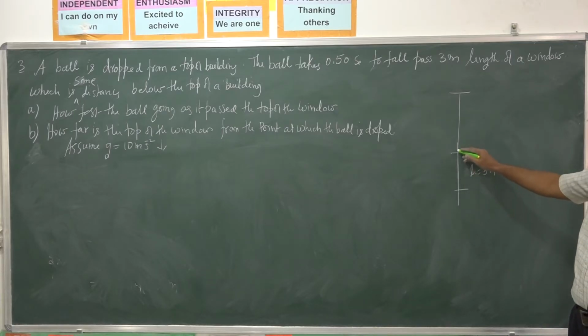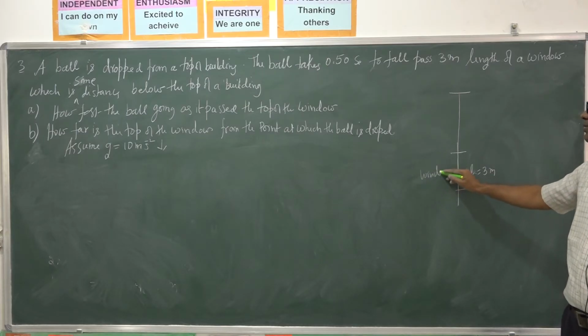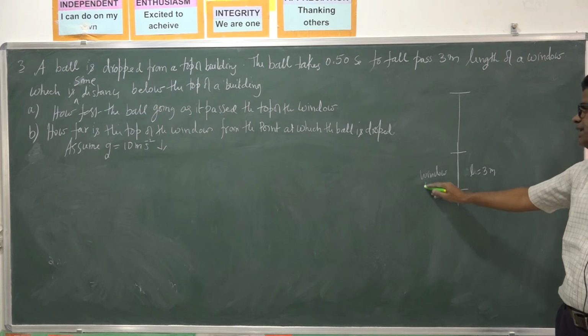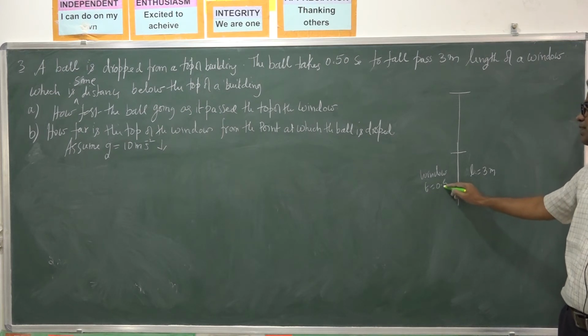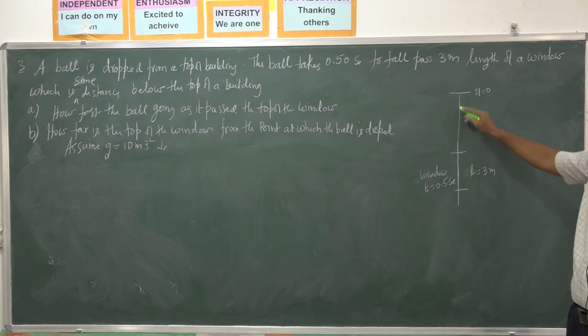For passing this window, it takes 0.5 seconds. Since it is freely falling from a tower, this window is at what height from where the ball is dropped?